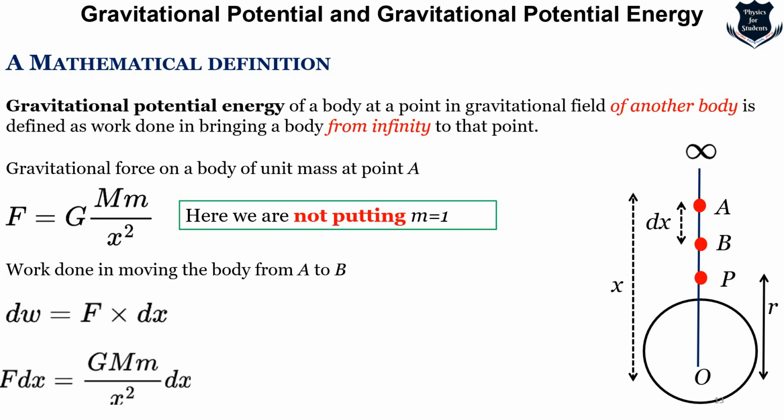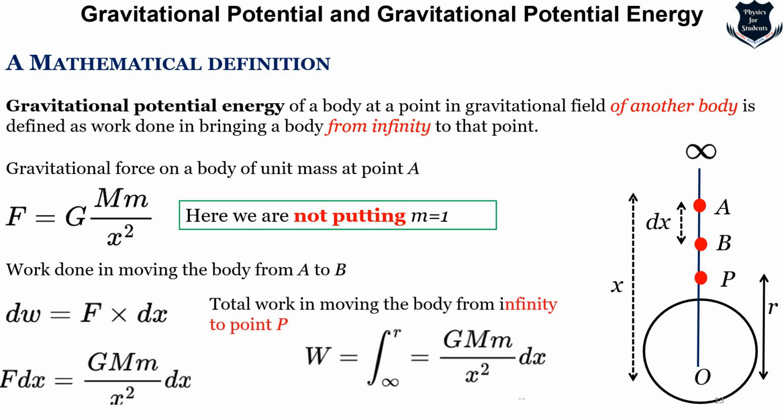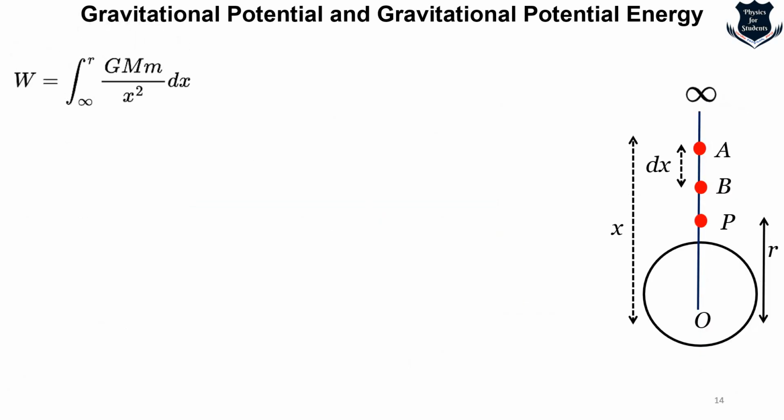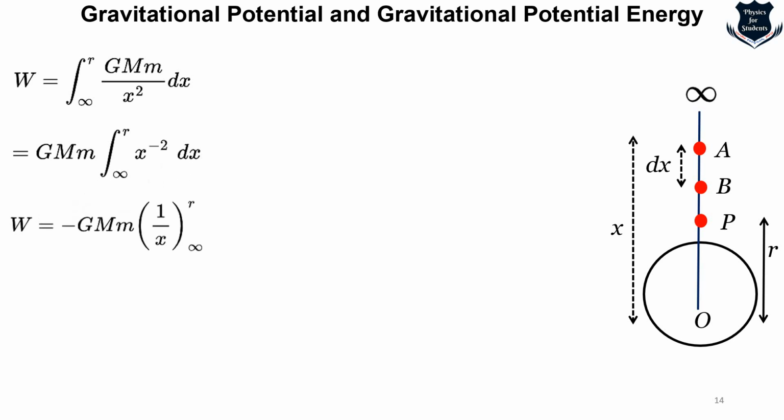Now you see here we are not putting m equals to 1, we are just substituting it as m, and the total work in moving the body from infinity to point B will be W equals integrating from limit R to infinity GMm dx by x squared. Only thing to notice is that we are not putting m equals to 1. So we solve this integration, obviously x goes upstairs, and we get 1 upon x.